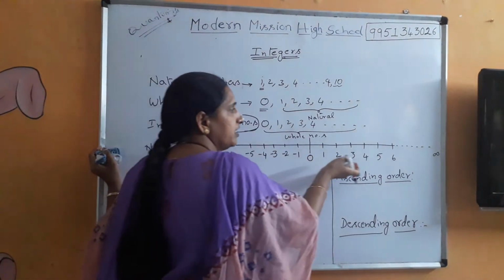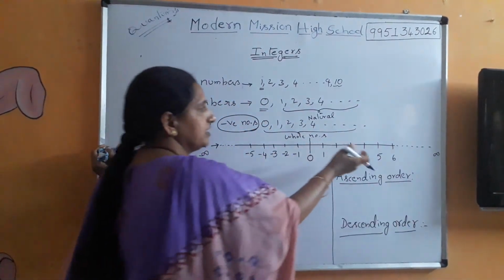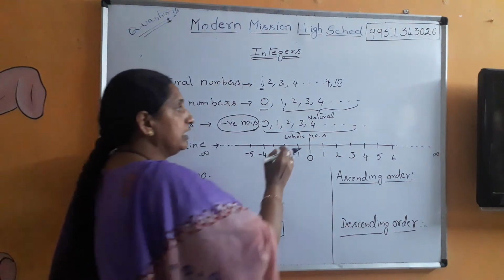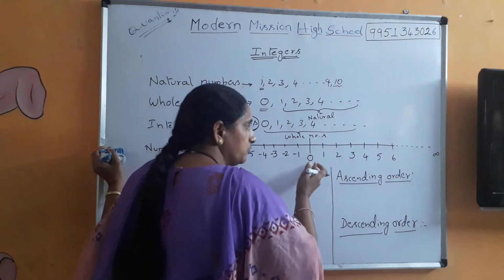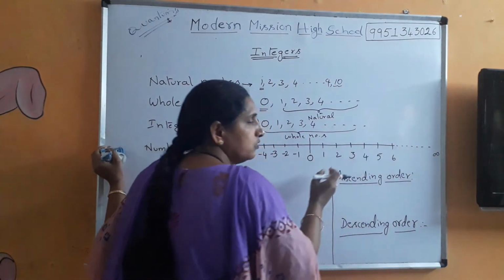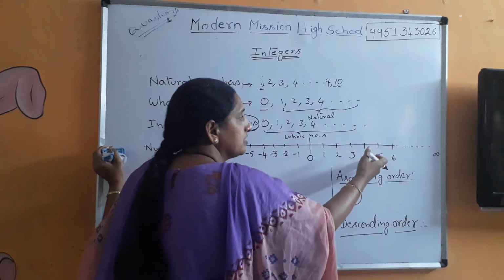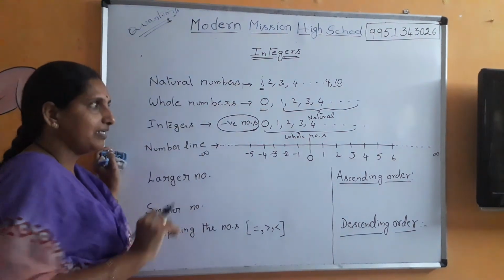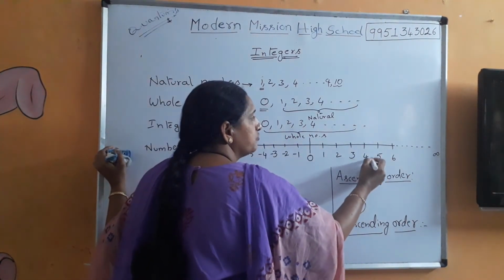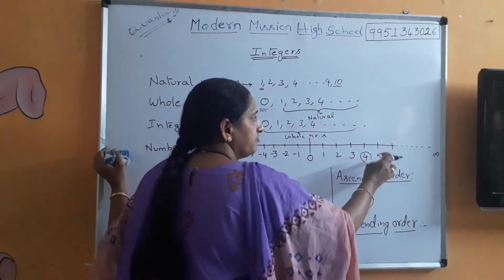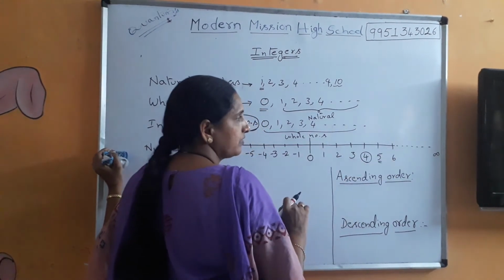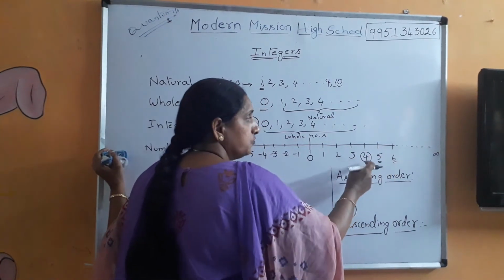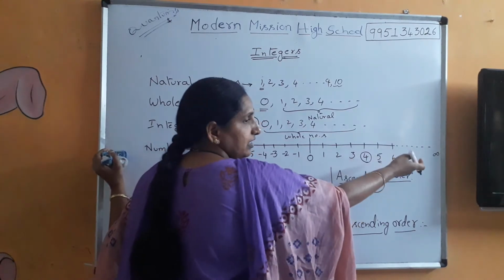This part you are very perfect about. Suppose I say 5 and 2, which is the larger number? You know that when you move on the right hand side away from 0, the number which is on the right hand side of the given number is always larger. Like 5 is larger than 4, where 5 lies on the right hand side. Of course 6 is greater than 4 because 6 lies on the right hand side.